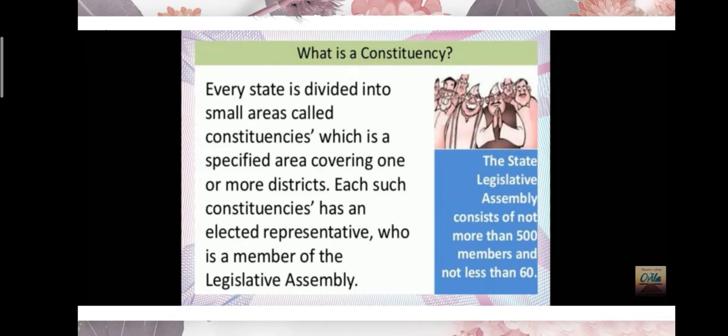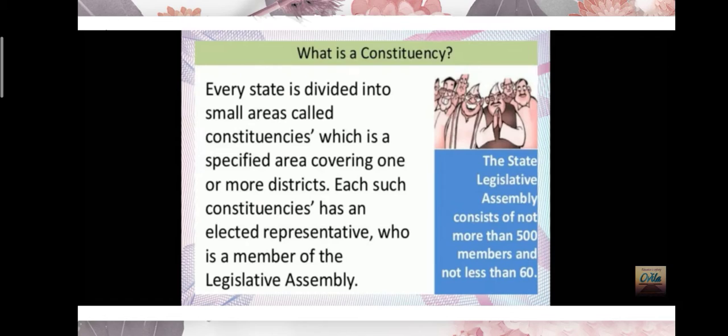Now before that, what is a constituency? Let us read. Every state is divided into small areas called constituencies, each a specified area covering one or more districts.